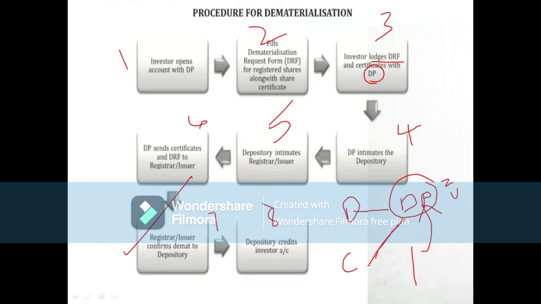Here the DP intimates the depository, and the depository intimates the registrar or issuer, which is nothing but the company. These are seen by the company issuer, and he confirms the shares. Then the depository credits the investor's account whenever the company finalizes. So this is the procedure for dematerialization.